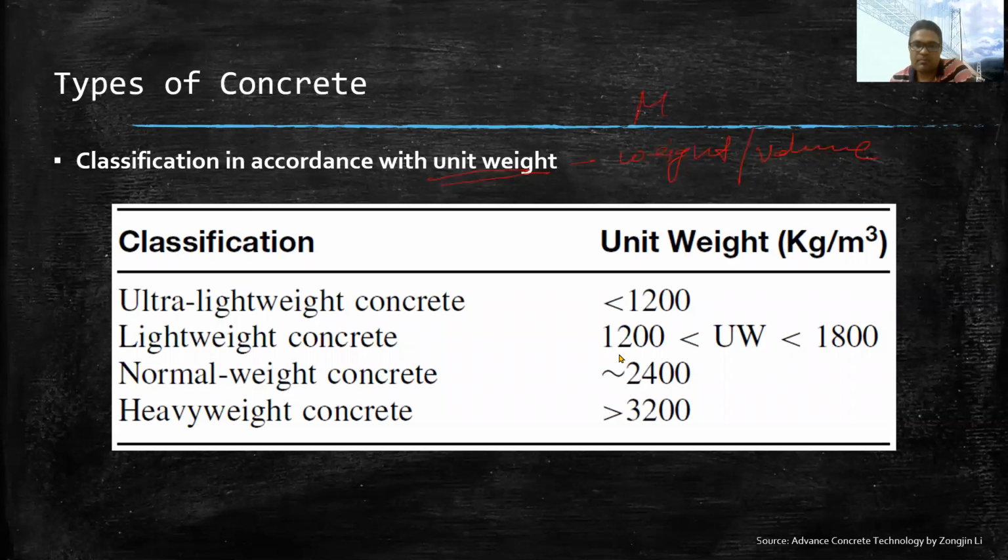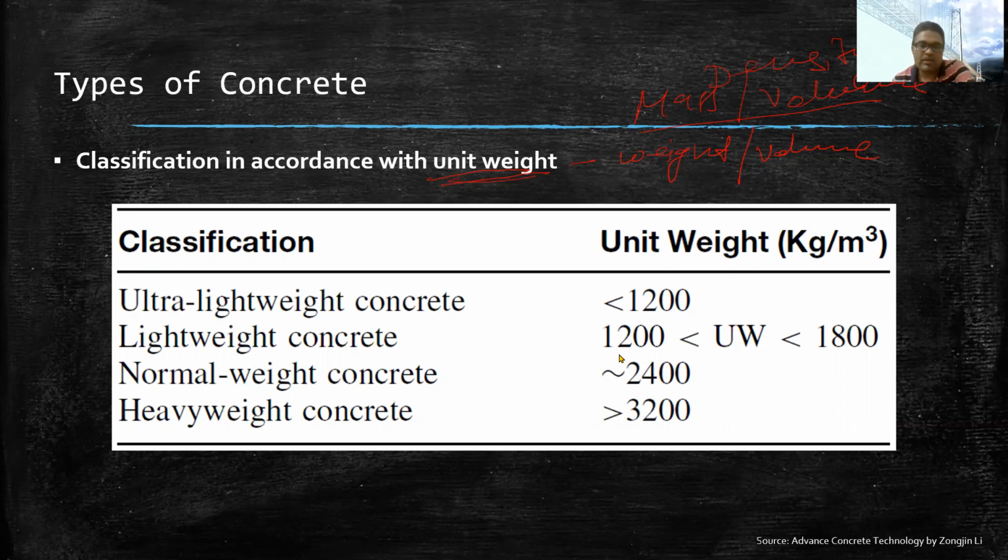Or if we say mass per unit volume, then it becomes density. So the higher this unit weight, the heavier the material.